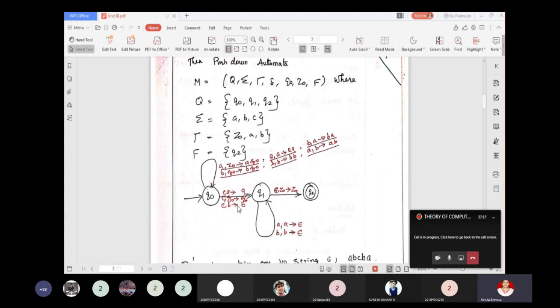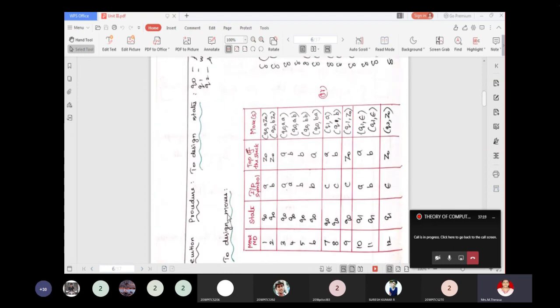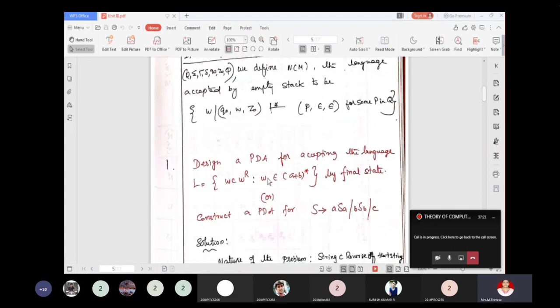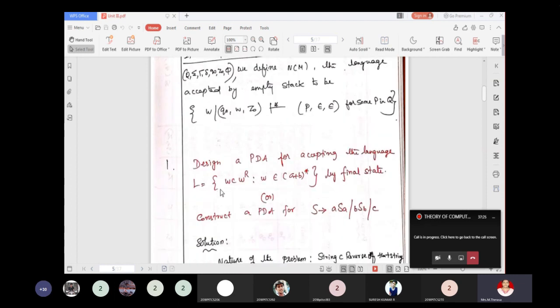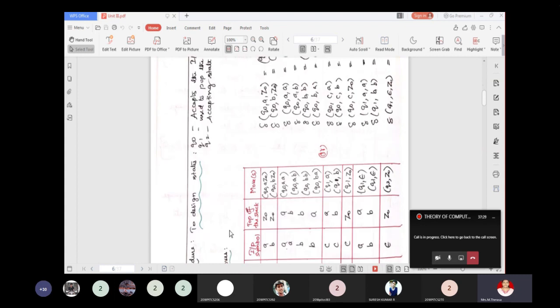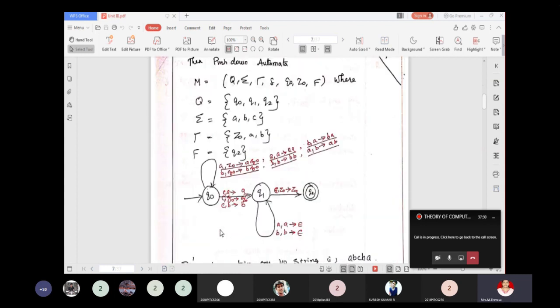So this is the pushdown automaton which is able to recognize the language W C W power R, a palindrome with the copy character. The idea taken here is very simple. Before reading C, whatever the input symbol, a or b, push it onto the stack. The top of the stack may be Z0, a or b.